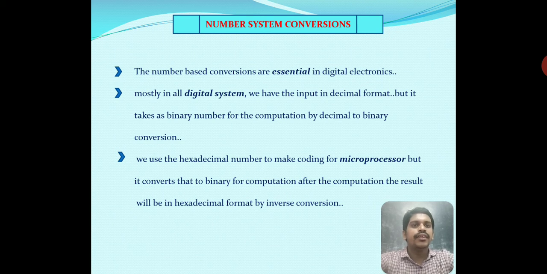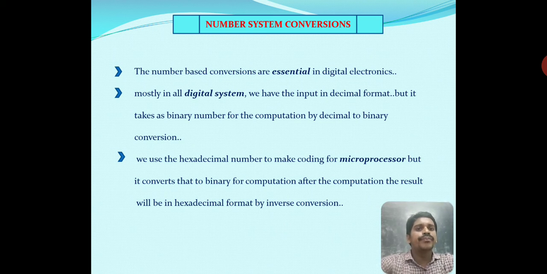So what is the need for conversion? For example, most digital systems use decimal format, but they take a binary number for computation, so decimal to binary conversion is needed. We use hexadecimal numbers to write code for a microprocessor, which is converted to binary form for computation. After computation, the result is in hexadecimal format by inverse conversion. We have to convert hexa to binary.